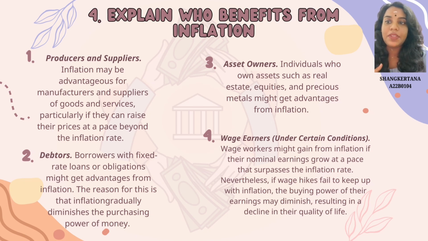And secondly, debtors. Borrowers with fixed-rate loans or obligations might get advantages from inflation. The reason for this is that inflation gradually diminishes the purchasing power of money. And the third group will be asset owners. Individuals who own assets such as real estate, equities and precious metals might get advantages from inflation.